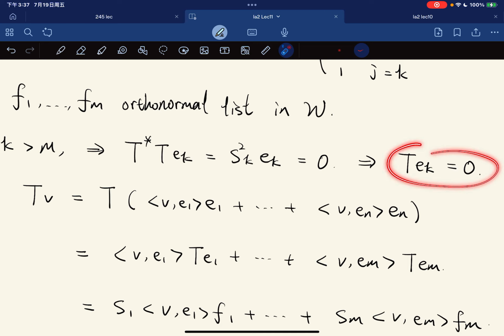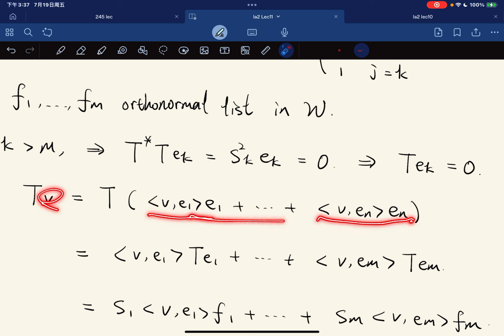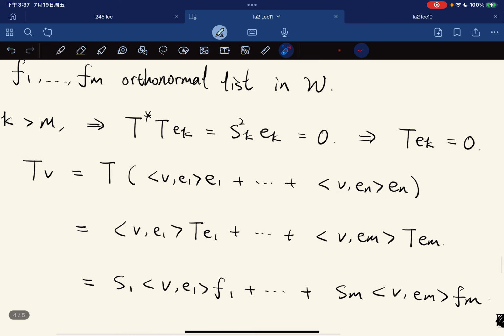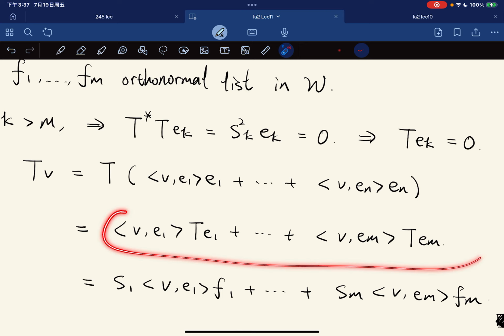Okay, so why do we need this? Because for v, we can decompose it as this. We discussed this a long time ago, because e1 through en is the orthonormal basis, we can decompose v into this. Now we use linearity.